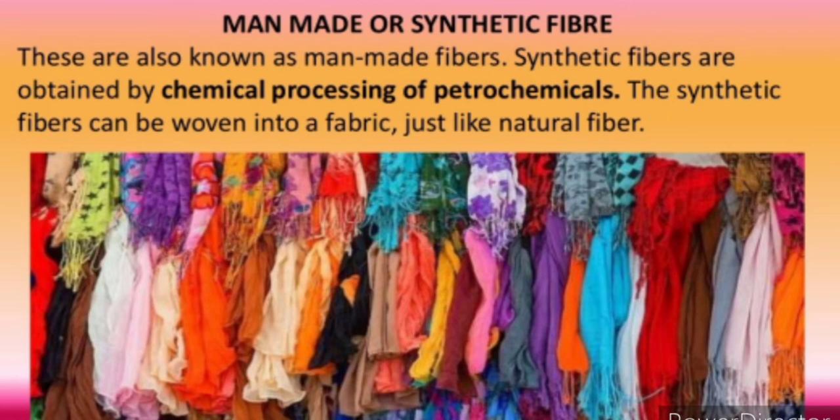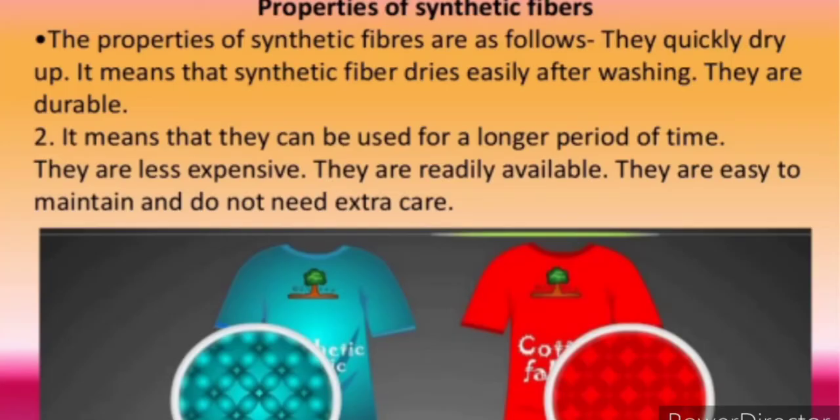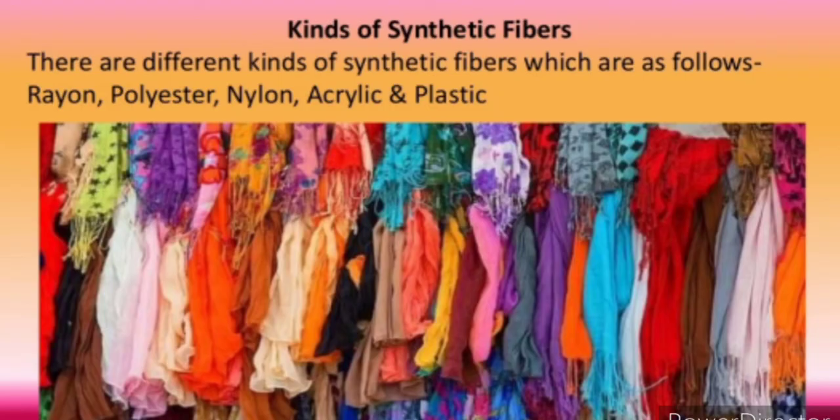Now what are the properties of synthetic fibers? Why are they useful? They dry quickly, which means synthetic fiber dries easily after washing, and they are durable, which means they can be used for a longer period of time. They are less expensive, readily available, easy to maintain, and do not need any extra care. Next we have the types of synthetic fibers: nylon, rayon, polyester and acrylic. These are the synthetic fibers that we are going to study.